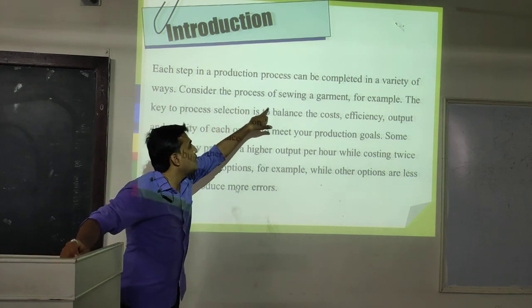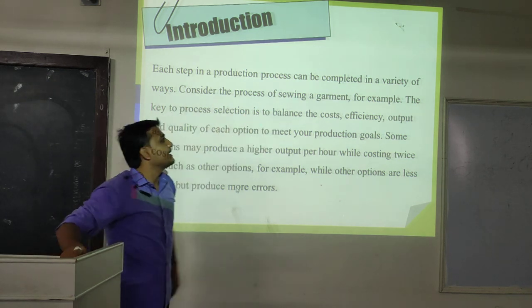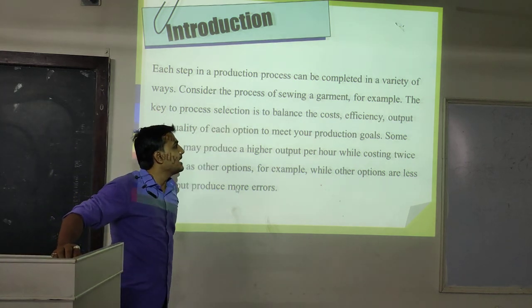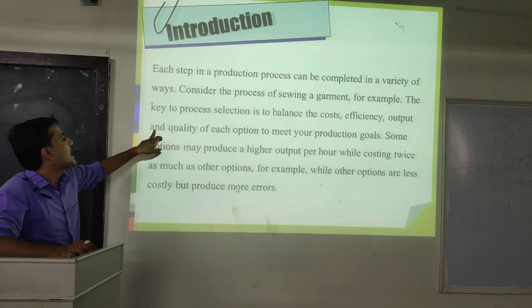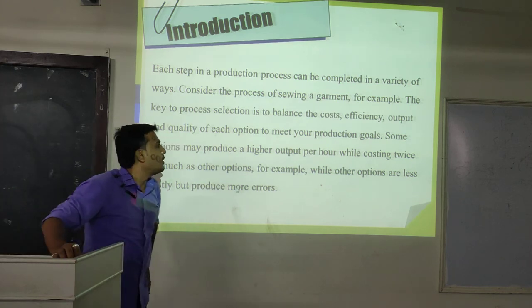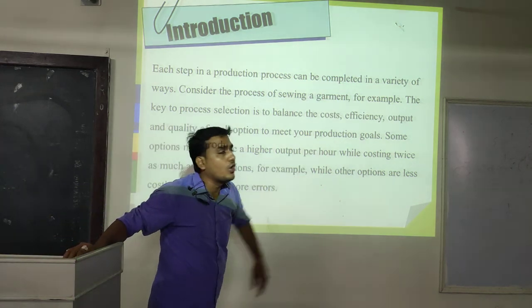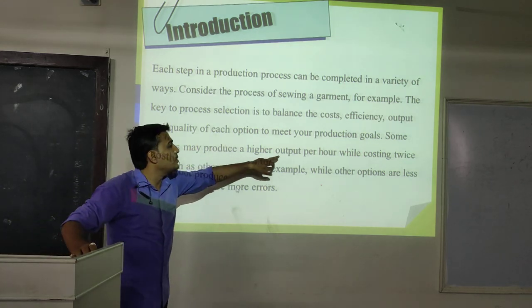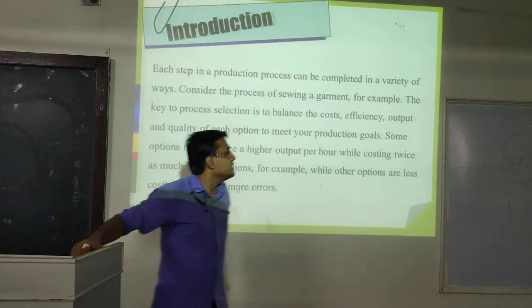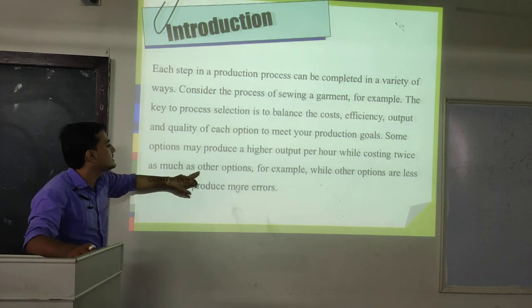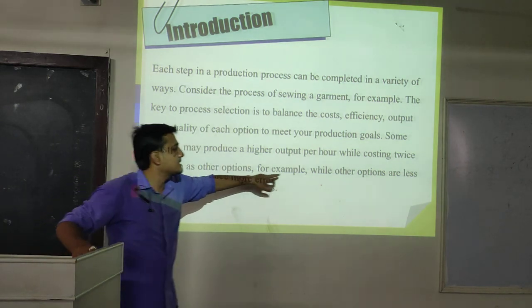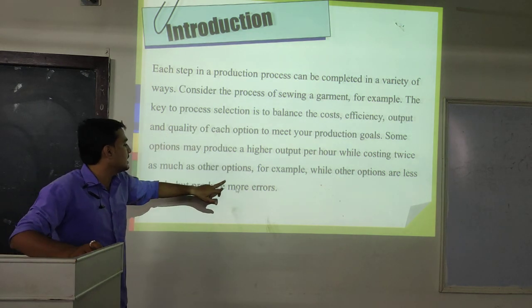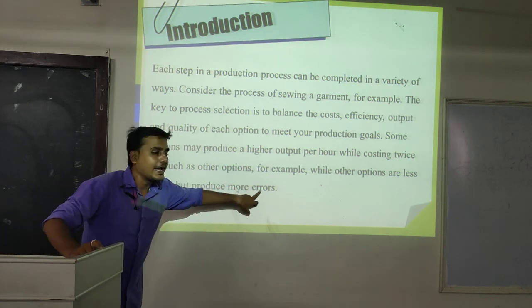Consider the process of sewing a garment. For example, the key to process selection is to balance the cost, efficiency, output and quality of each option to meet your production goals. Some options may produce a higher output per hour while costing twice as much as other options. Other options are less costly but produce more errors.